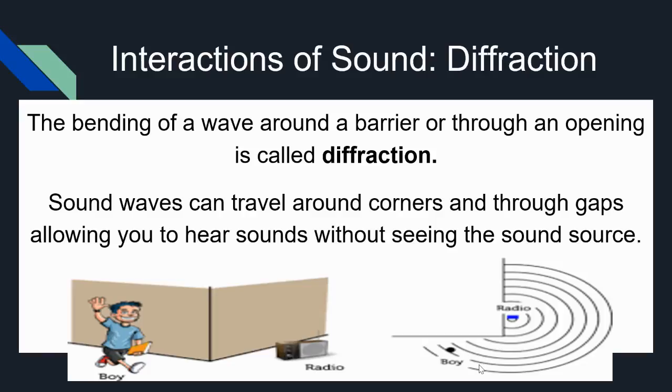And Mr. Polk's class could hear my class even though they couldn't see us. That's because our sound went through the opening and around a corner. That's diffraction. So with diffraction, we can hear things without seeing them. It makes it pretty useful to figure out who's around that corner.